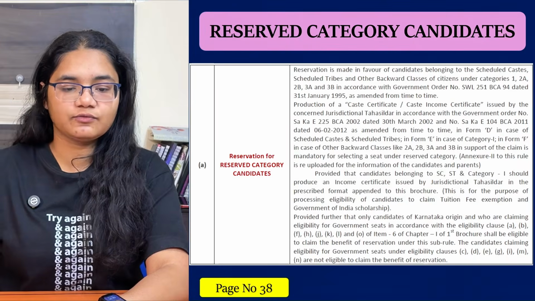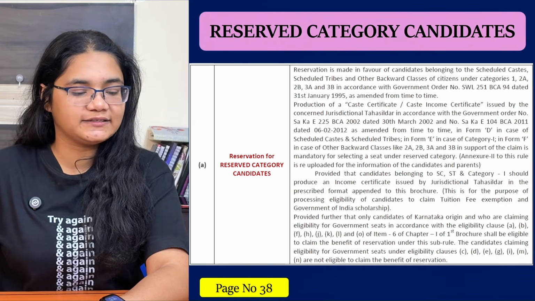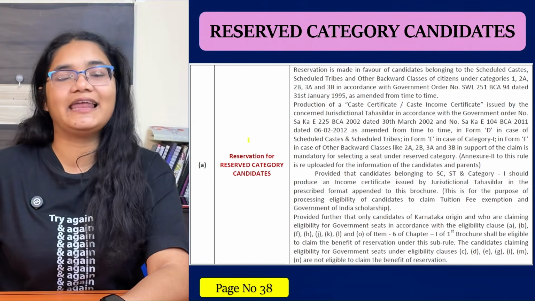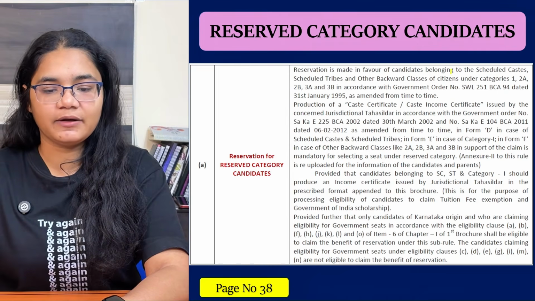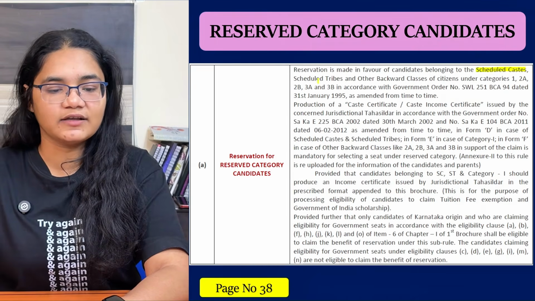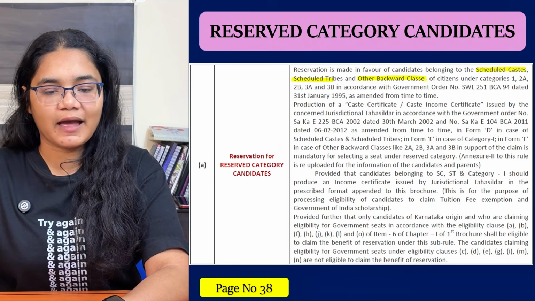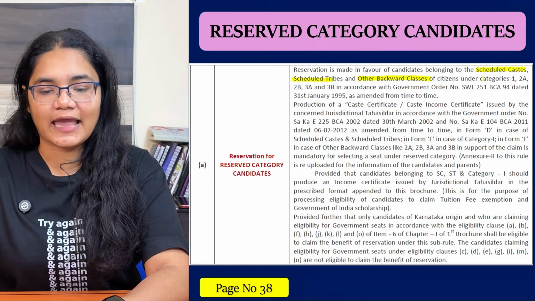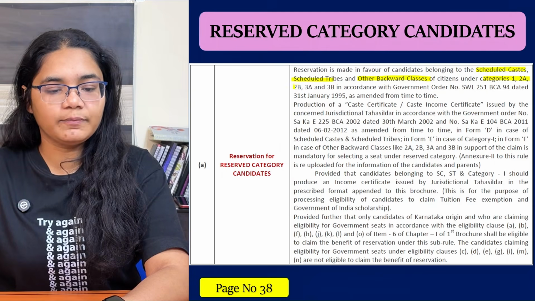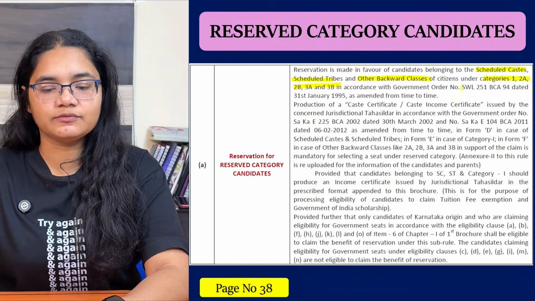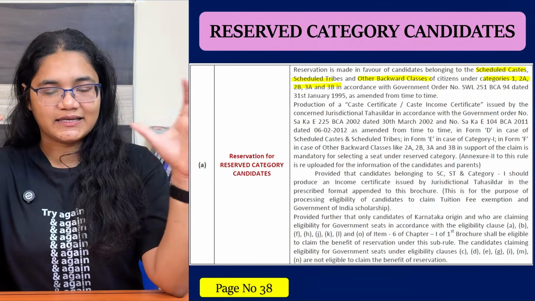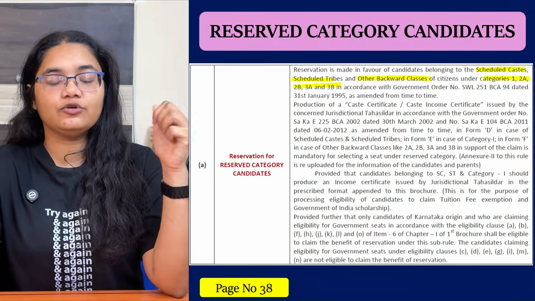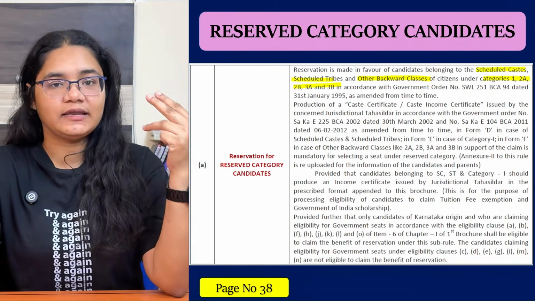Moving to the first one, your reserved candidates, which includes all SC, ST and OBC candidates. Here reservation is made in favor of candidates belonging to Scheduled Caste, Scheduled Tribe and Other Backward Classes of citizens under the category 1, 2A, 2B, 3A and 3B in accordance with the government order of 1995. So SC, ST and OBC candidates have been categorized into category 1, 2A, 2B, 3A and 3B.